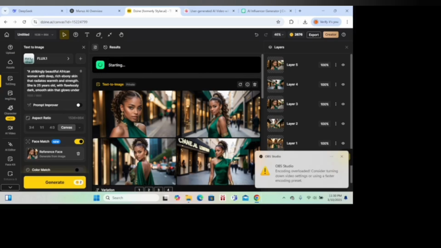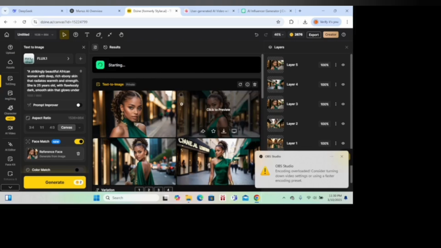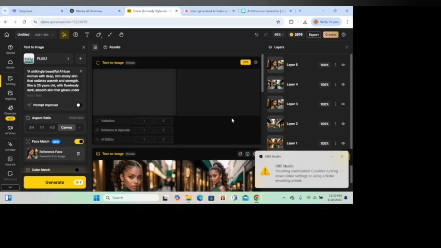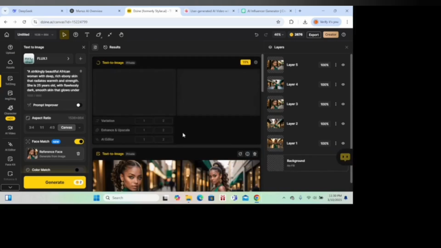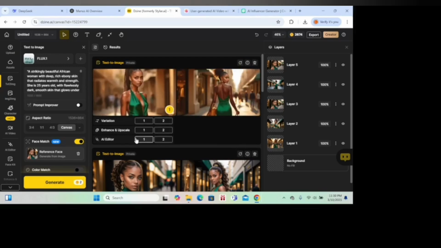So Flux is something that I think is amazing when it comes to giving you just the pure kienyeji. We normally say in Kenya, pure kienyeji, like it gives you the main features of African beautiful girls. The other ones do too, but they add a little bit of the whitish stuff on the light skin. They favor the light skin more, which we do not want to misuse. So let's see what it has generated.